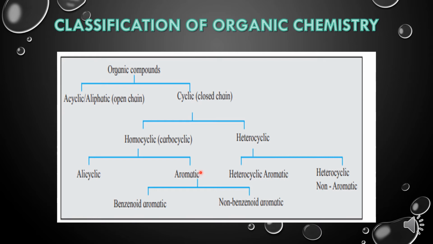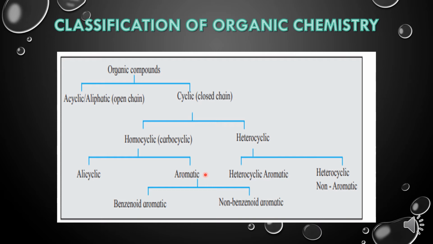Aromatic organic compounds are those compounds which show special stability. Generally these compounds are more stable and they have a distinct smell, because there is a term aroma from which this term aromatic is derived, and aroma means a distinct smell. It may be pleasant or unpleasant, but smell would be there.